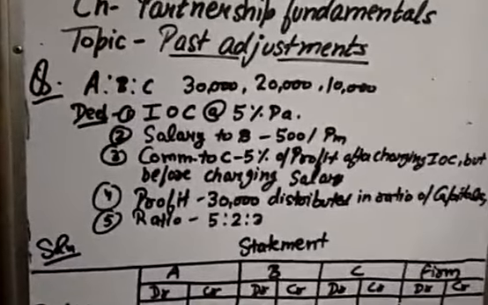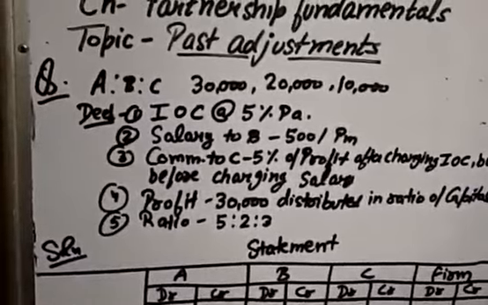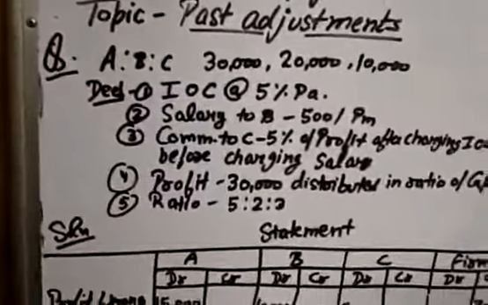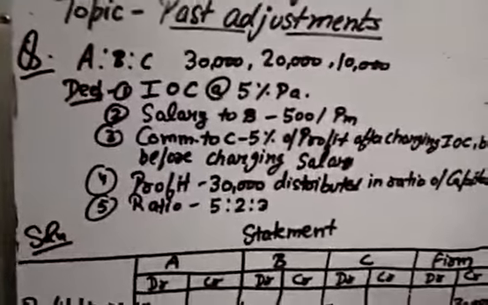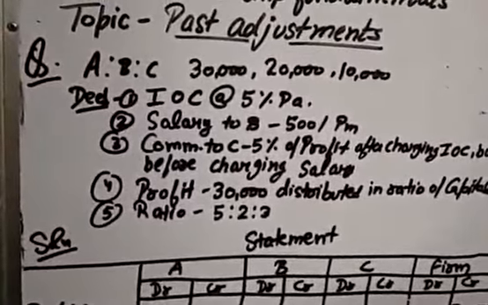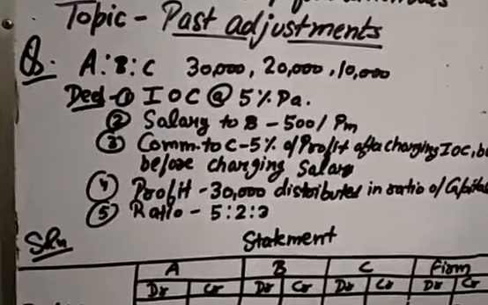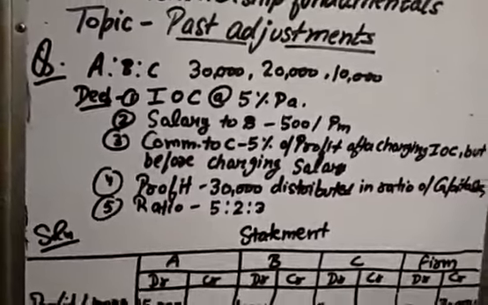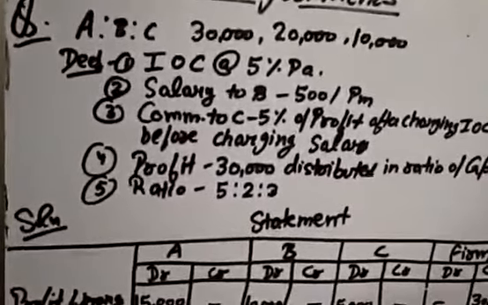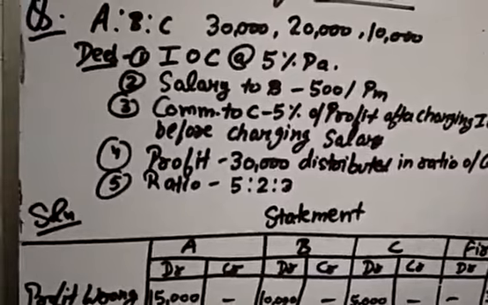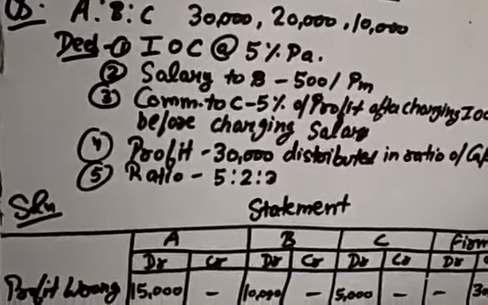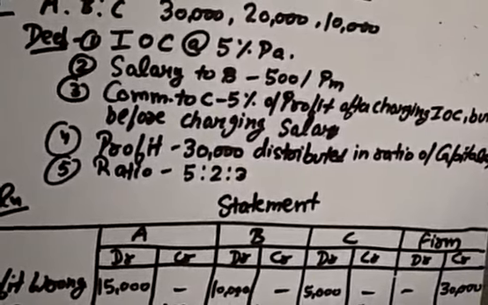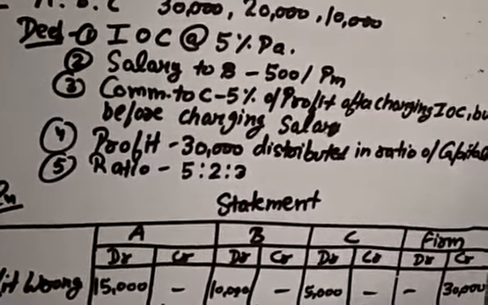Students, we will discuss one more situation, and this will be the last one under this topic, past adjustments. There are three partners, A, B and C, and their capitals are 30,000, 20,000 and 10,000. The partnership deed says that interest on capital is to be provided at 5% per annum, and salary to B is to be given at 500 per month. Commission to C is 5% of profit after charging interest on capital but before charging salary.